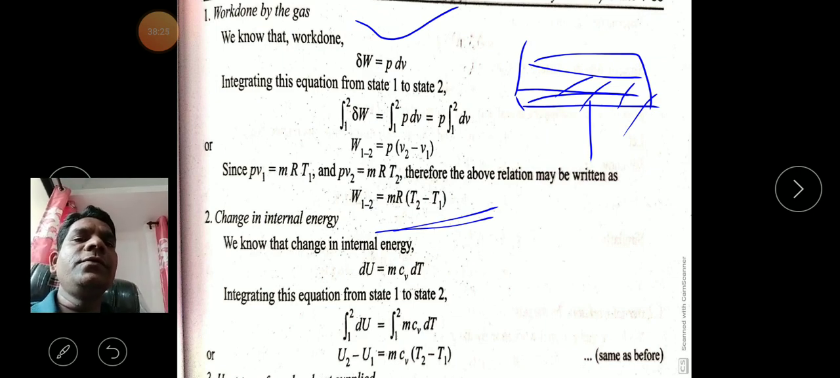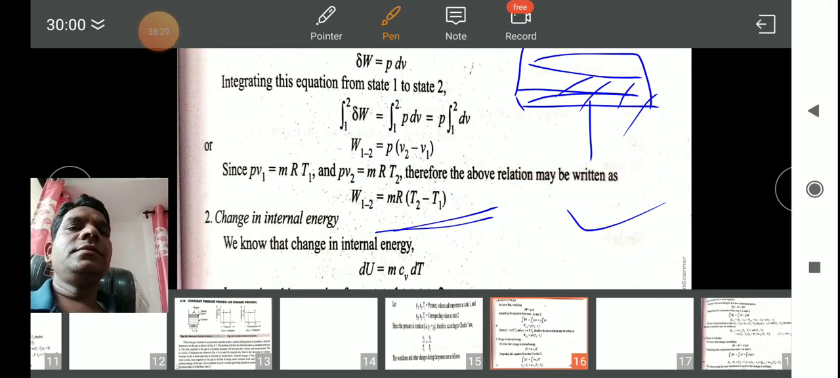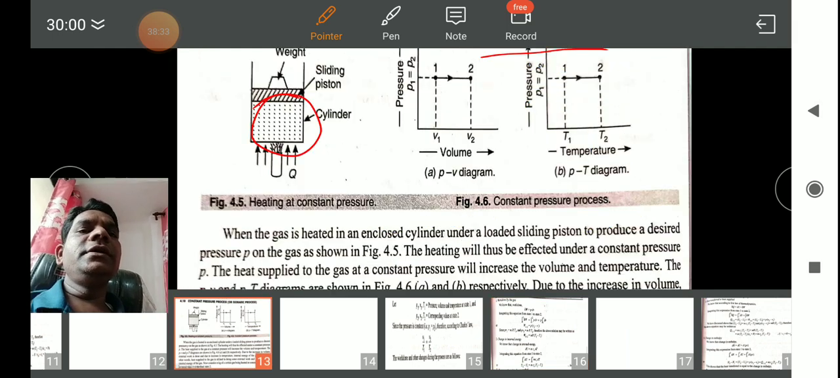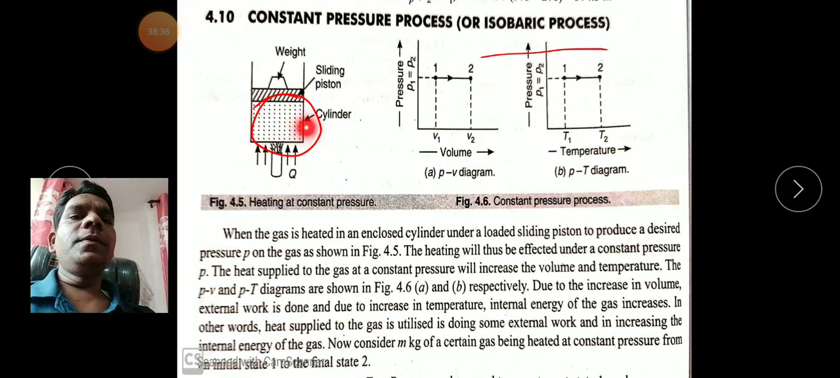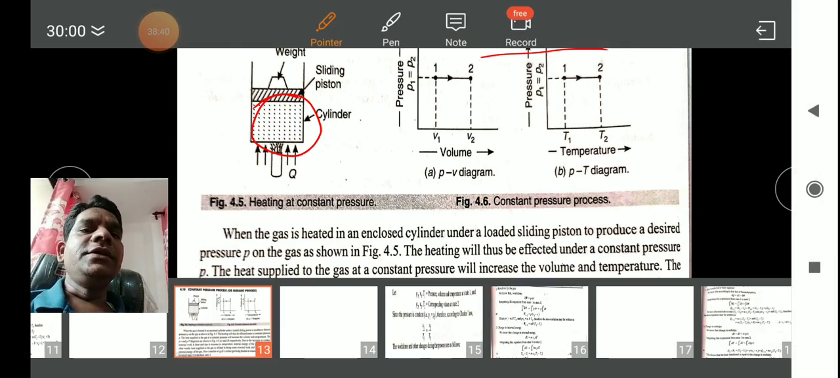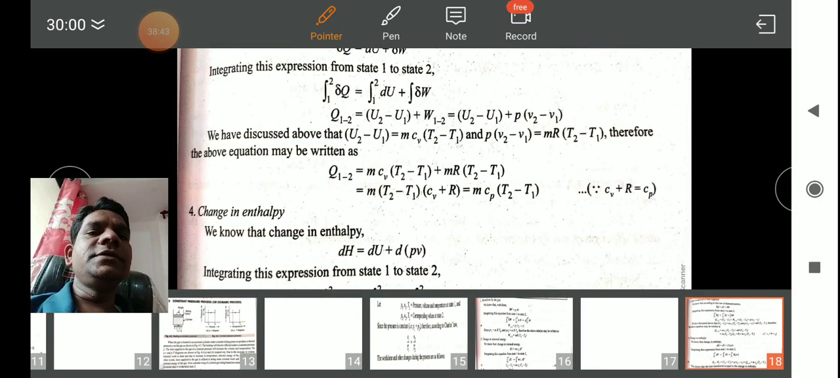Now another equation we require is the change in internal energy. That means how much the internal energy of this gas will change whenever we supply the heat. This formula we have to derive here. What is this formula? A simple formula.